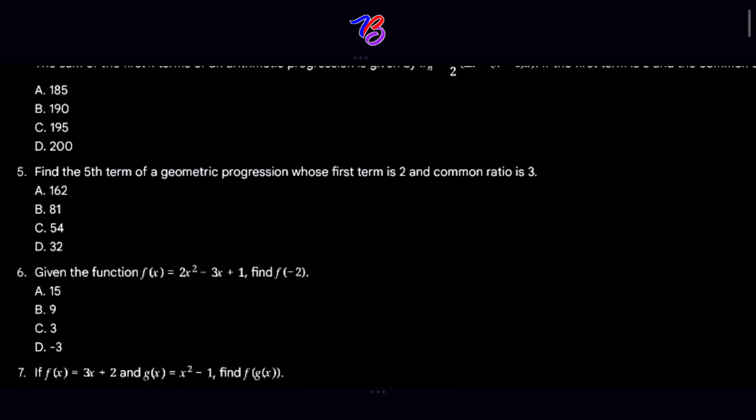Question 5. Find the fifth term of a geometric progression whose first term is 2 and the common ratio is 3. So we group these questions according to the topics. Topics you'll be expecting in this year's examinations. So please pay attention to them and refresh your memories.